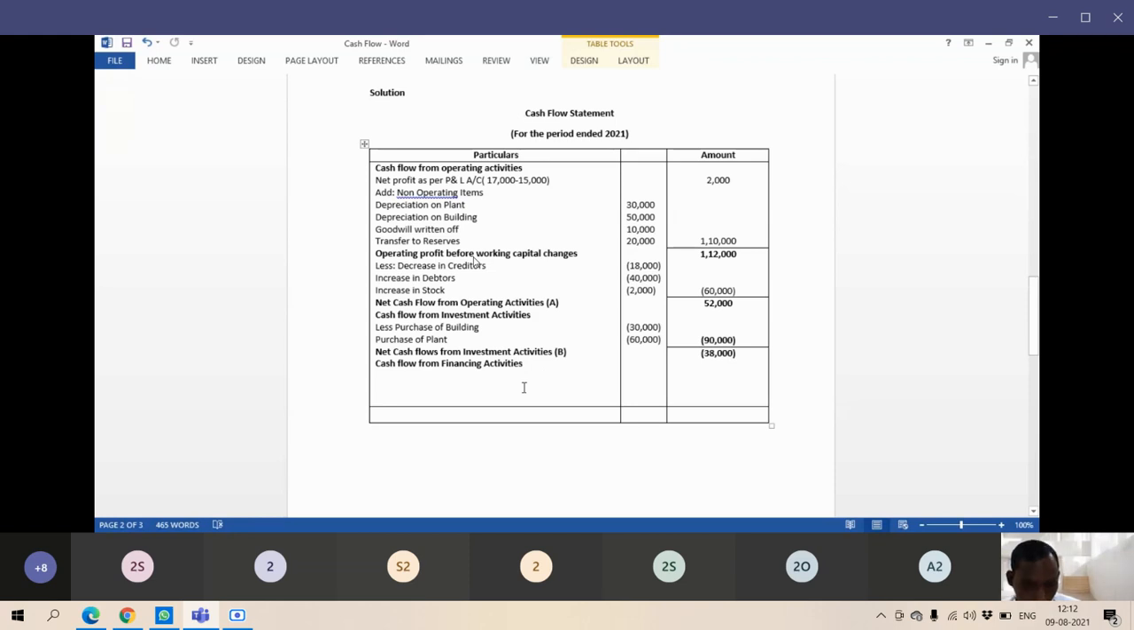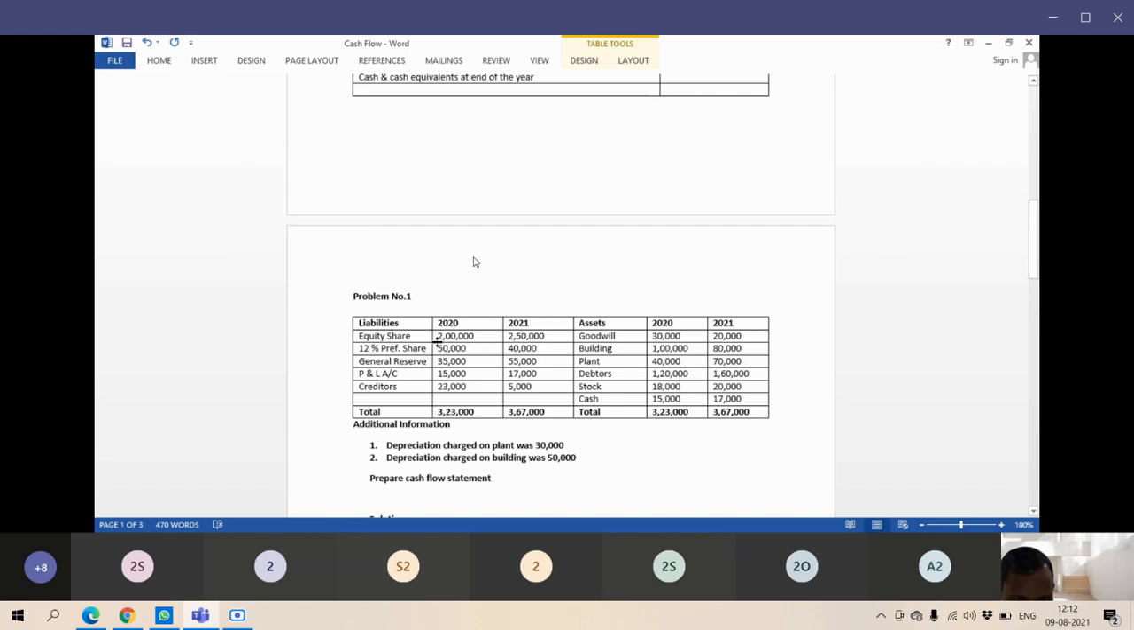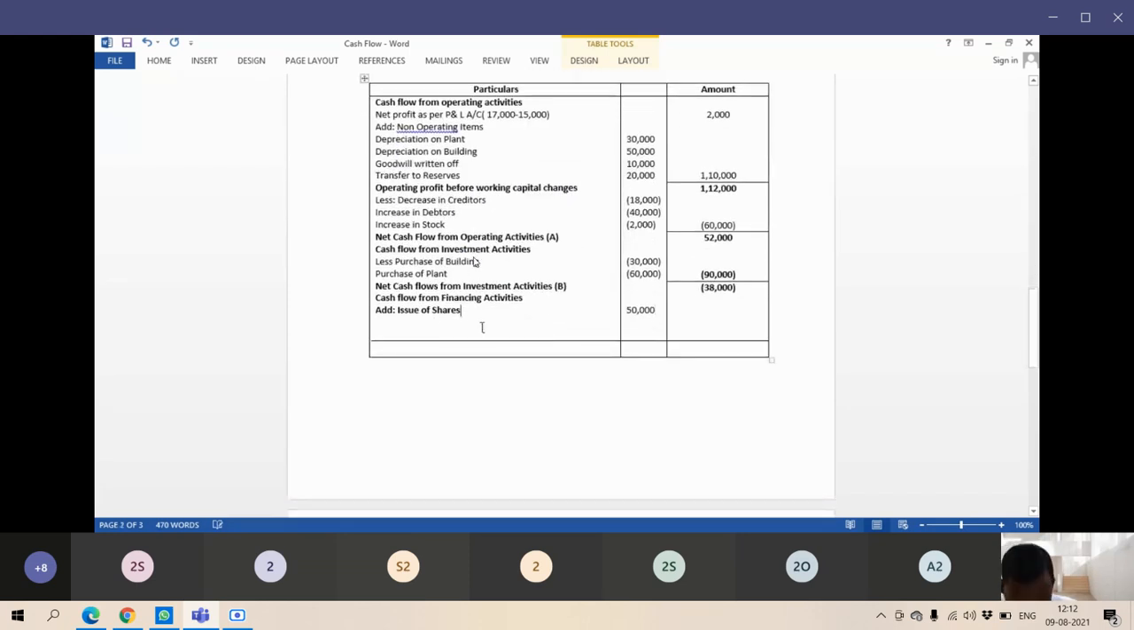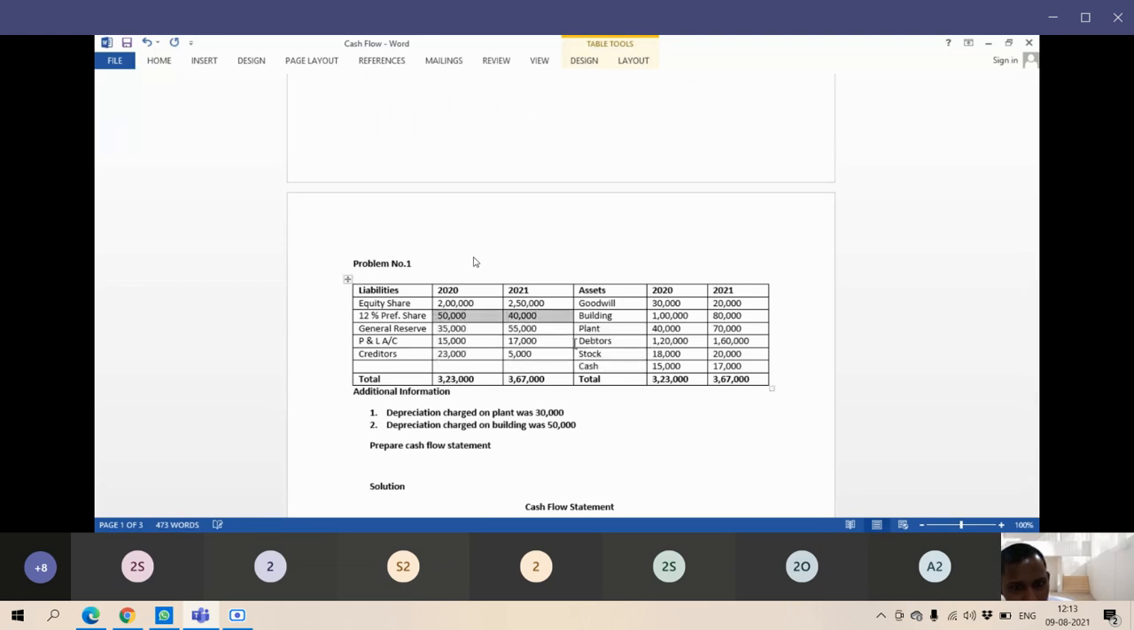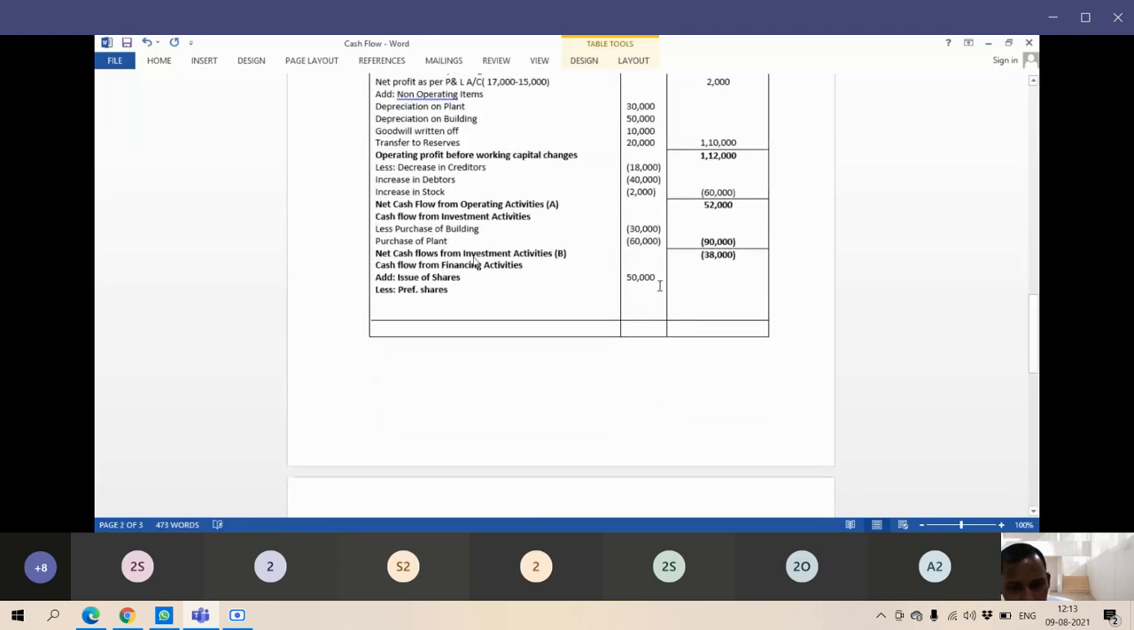Okay, first I will add issue of shares. How many shares we have issued? 50,000. It was 2 lakhs in 2020, in 2021 it became 2.5 lakhs, 2,50,000, means 50,000 we have additionally issued. Less, what did we do? We redeemed preference shares. How much? How many preference shares did we redeem? It went from 50,000 to 40,000. 10,000 preference shares we have redeemed. That is minus 10,000.